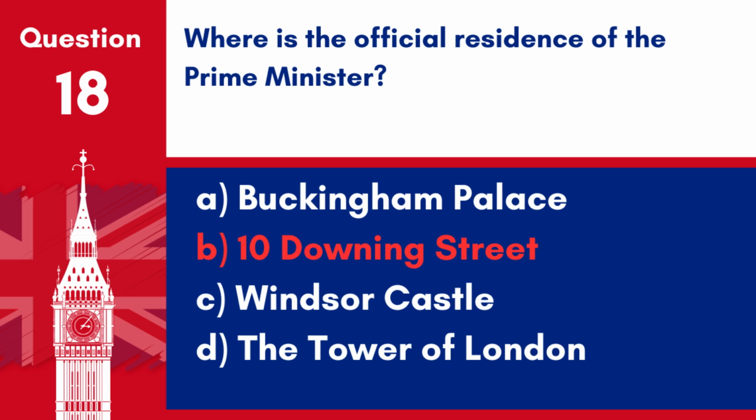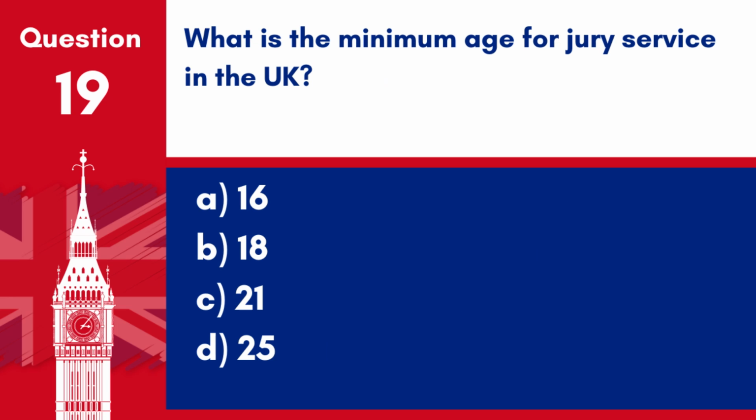Answer: B. 10 Downing Street. The official residence of the Prime Minister is 10 Downing Street. Question 19. What is the minimum age for jury service in the UK? A. 16. B. 18. C. 21. D. 25. Answer: B. 18. The minimum age for jury service in the UK is 18.